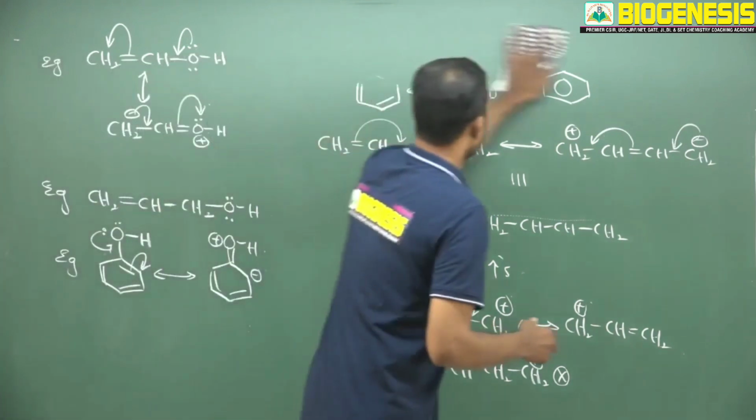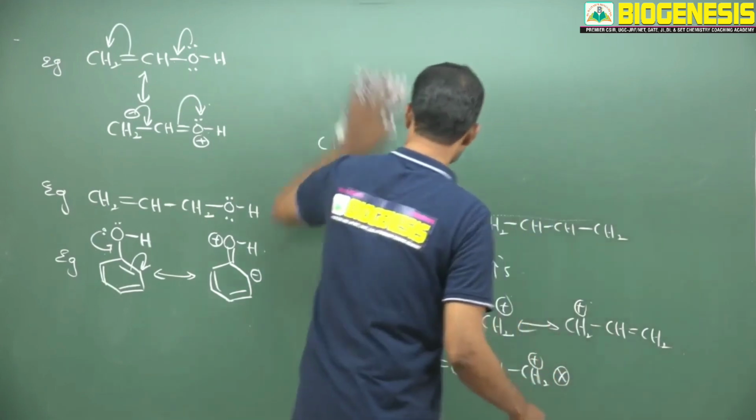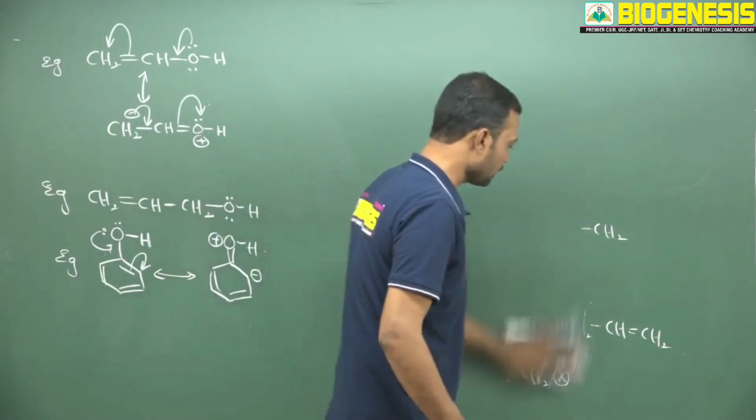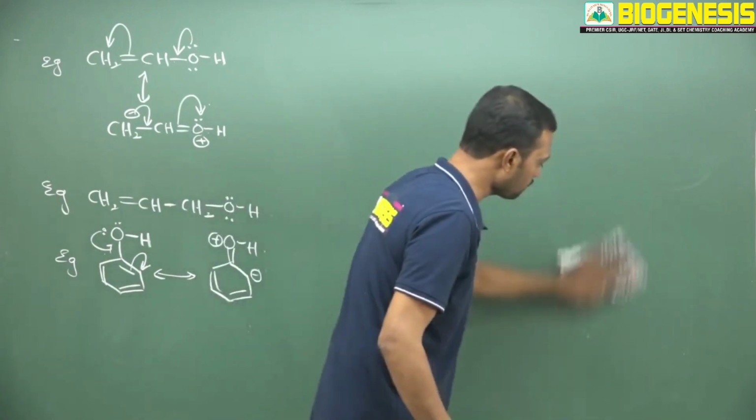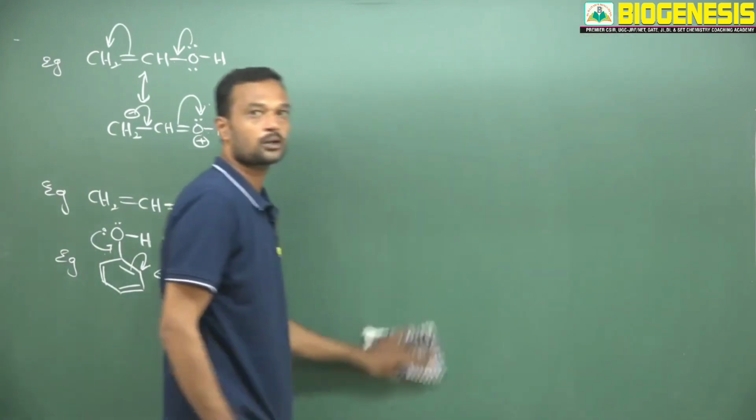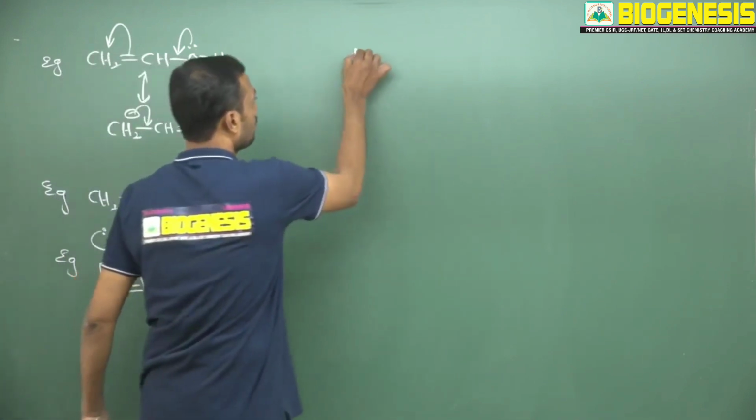So the key aspect for conjugation is resonance. Resonance is also nothing but delocalization of electrons. So in organic chemistry, delocalization plays an important role in the stability of any particular cation or anion. Okay. Now